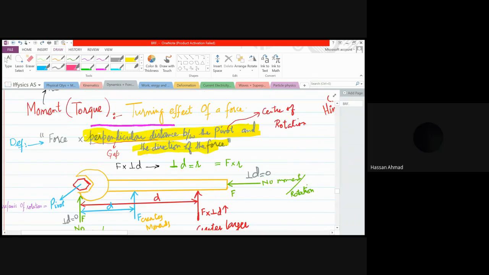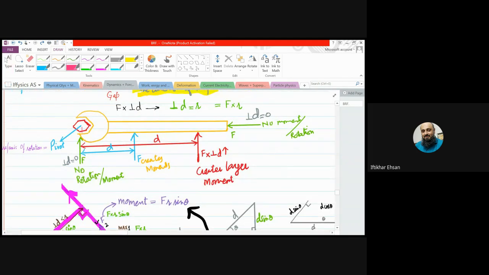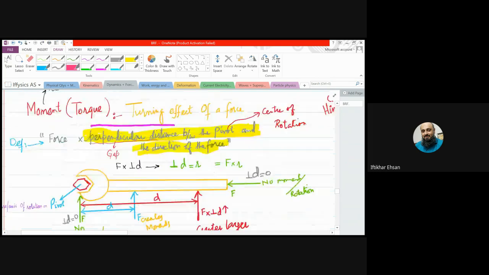Right, Surosh? Yes, sir. So perpendicular distance is not just the perpendicular distance between the pivot and the force. It is the perpendicular distance between the pivot and the direction of the force, meaning the distance from the pivot to the force which makes 90 degrees with the force. Clear? So beta, the moment not only depends upon force but also depends upon perpendicular distance.